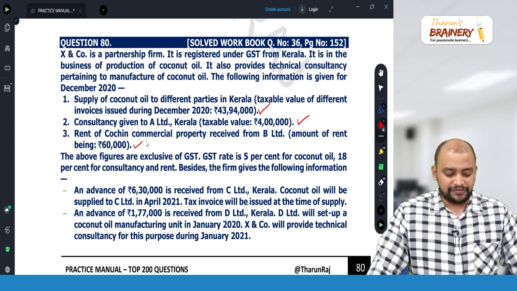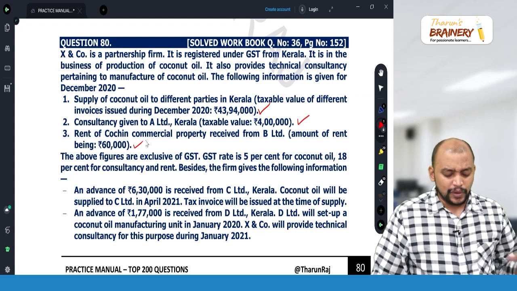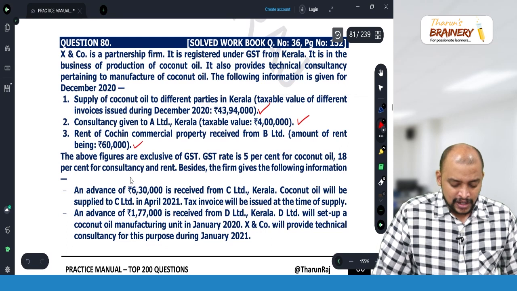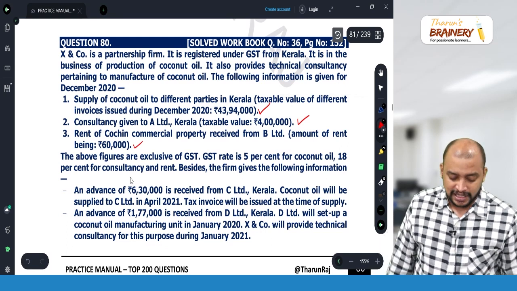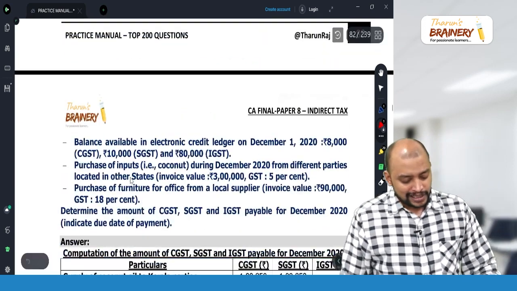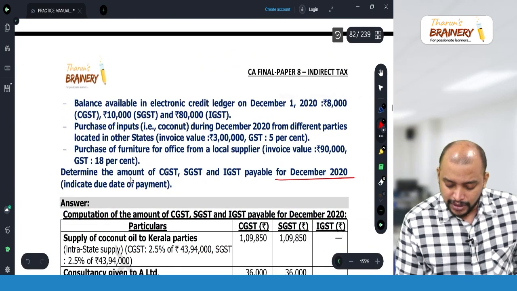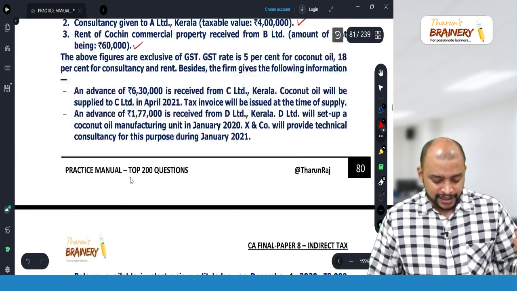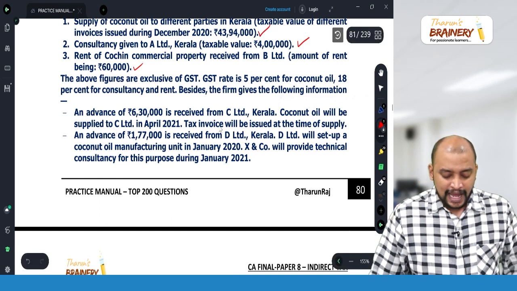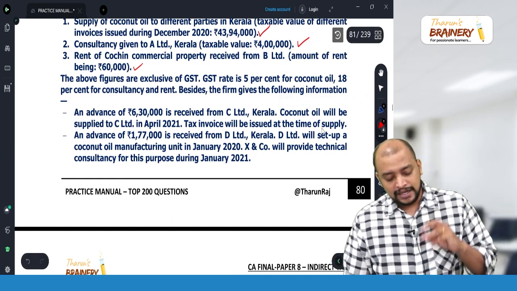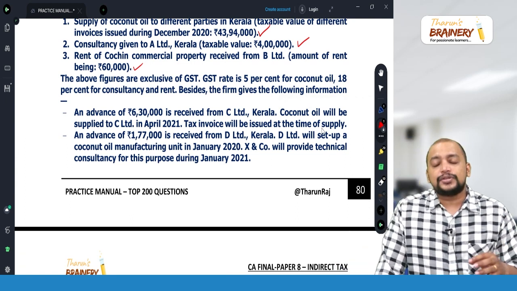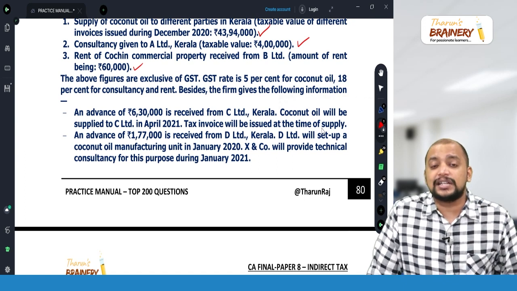Besides, the firm gives the following information. An advance of 6,30,000 is received from C Limited, Kerala. Coconut oil will be supplied to C Limited in April 2021. So right now, we need to compute the liability for which month? December 2020. And this is advance received for supply in the month of April. Tax invoice will be issued at the time of supply. So in this case, in case of advances, we don't have to pay GST with respect to goods.